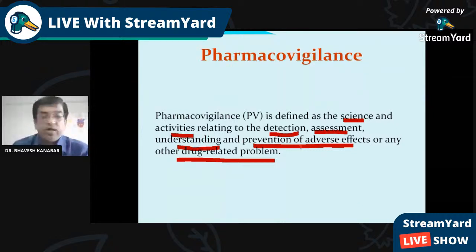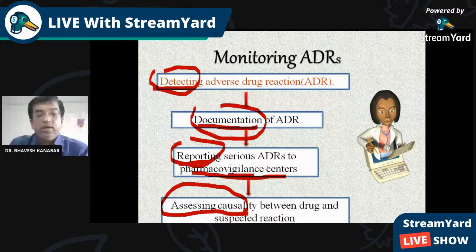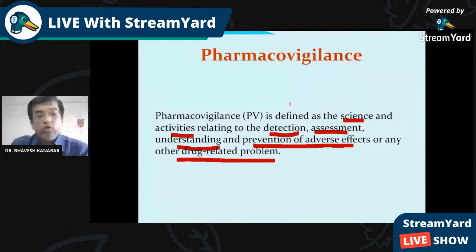So we have talked about the pharmacovigilance center. In Rajkot, the pharmacology department is the pharmacovigilance center. In each medical college, the pharmacology department is working as a pharmacovigilance center. So anyone can report an adverse drug reaction to the pharmacology department of the medical college.